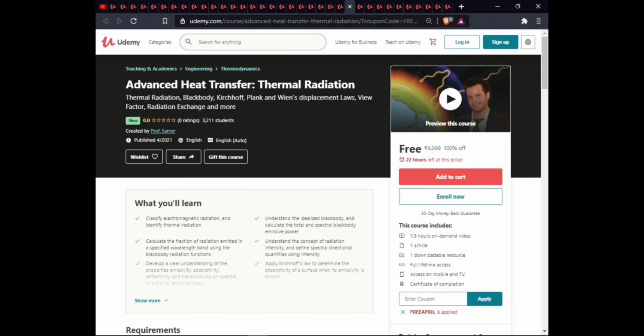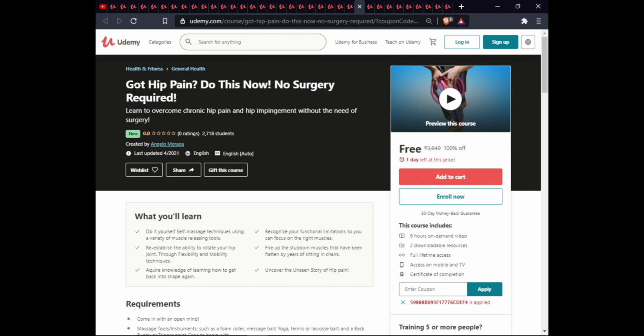The next course is Advanced Heat Transfer Thermal Radiation. In this course, you learn thermal radiation, black body, Kirchhoff, Planck, and Wien's displacement law, view factor, radiation exchange, and more. This course has 7.5 hours of on-demand video, one article, one downloadable resource, with full lifetime access, Excel volatility, and certification completion.